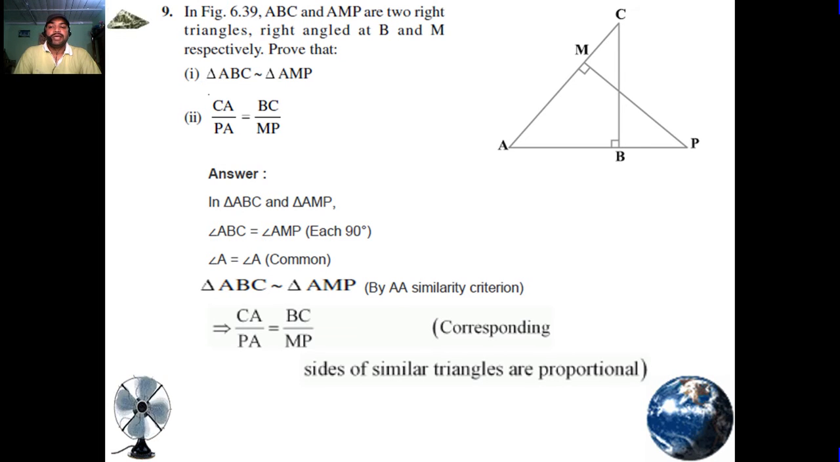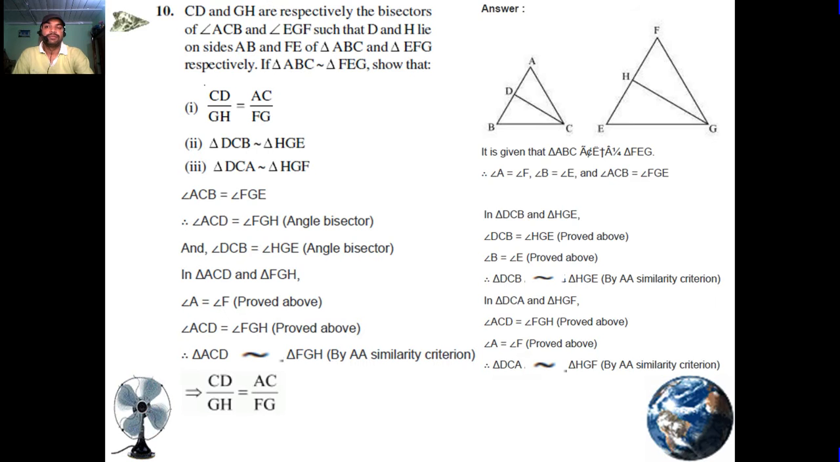Answer: in triangles ABC and AMP, angle ABC is equal to angle AMP, each 90 degrees. Angle A is equal to angle A, common. Triangle ABC is similar to triangle AMP by the AA similarity criterion. CA upon PA is equal to BC upon MP, corresponding sides of similar triangles are proportional.